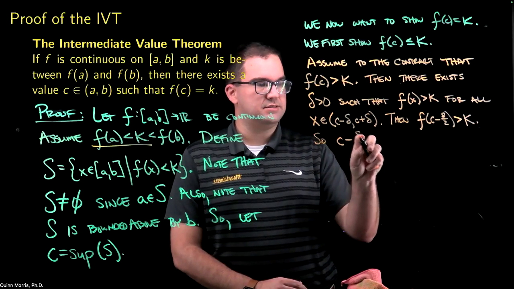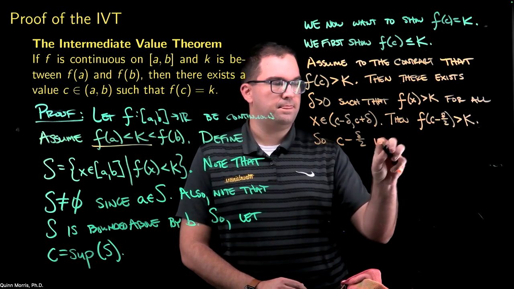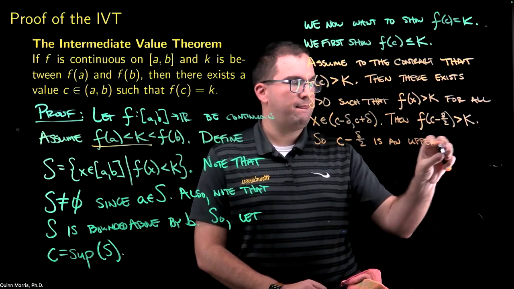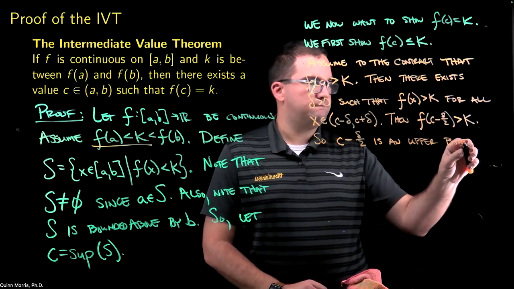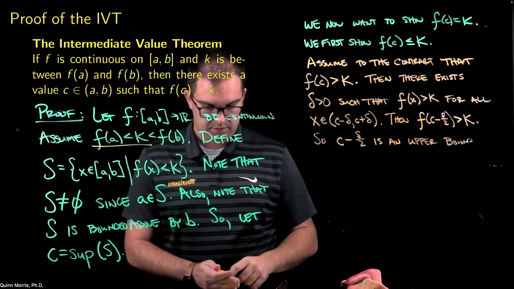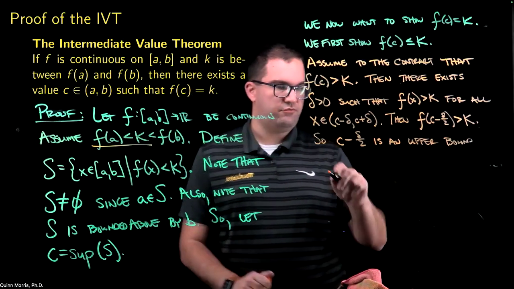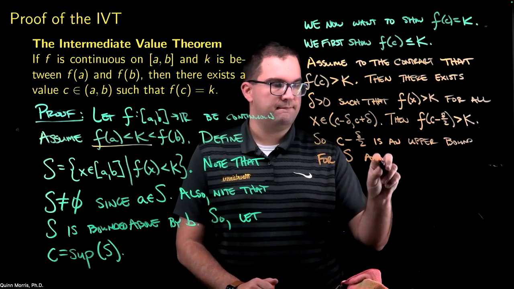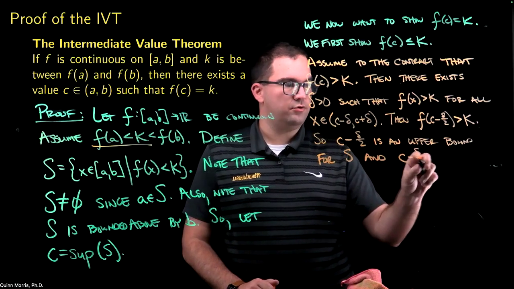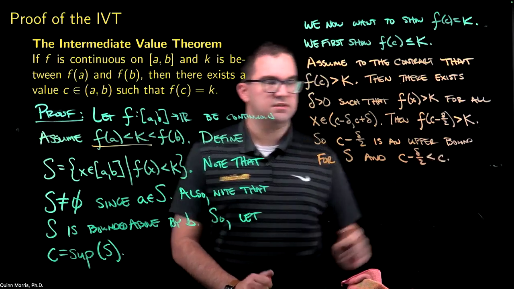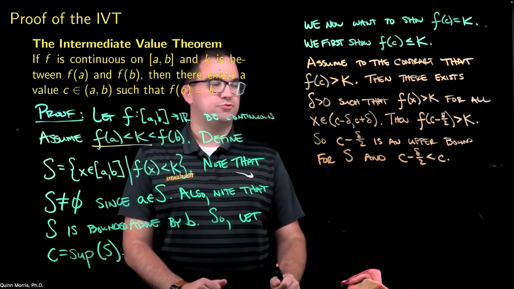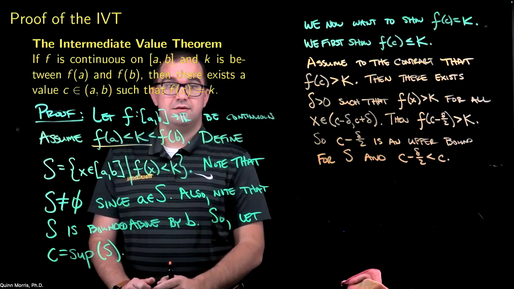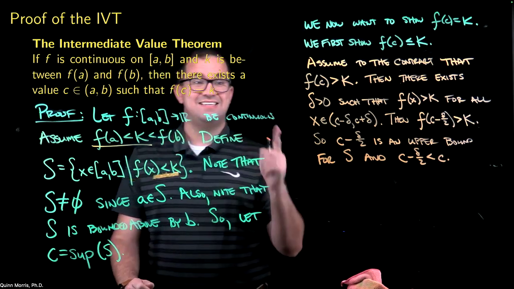So c minus delta over 2 is an upper bound for S, and it's smaller than C. But this is a contradiction because we have defined C to be our supremum, which is the least upper bound.